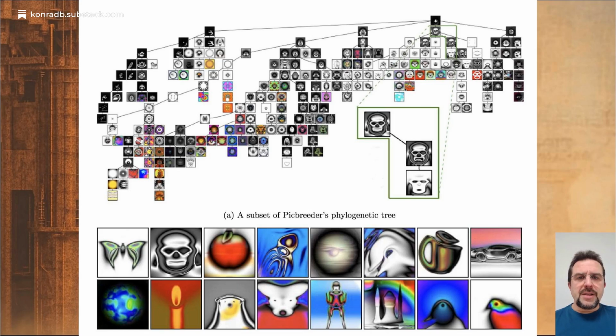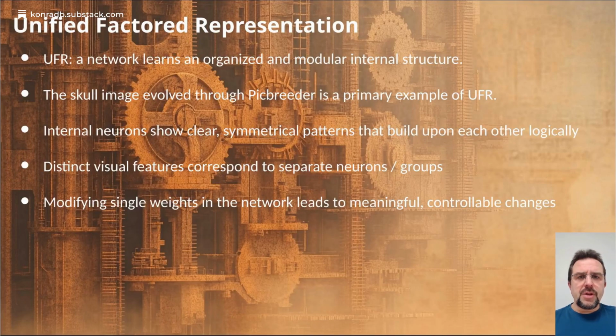The paper highlights that this exploratory method consistently produced CPPNs with clean, modular internal structures, the kind of organization they define as a unified factored representation. A unified factored representation, or UFR, is the paper's ideal for how a network should organize knowledge. It's unified because concepts are stored once, and factored because different concepts are kept separate.